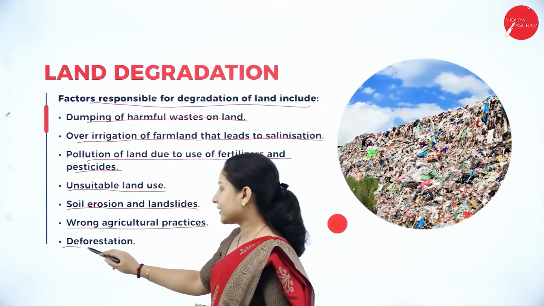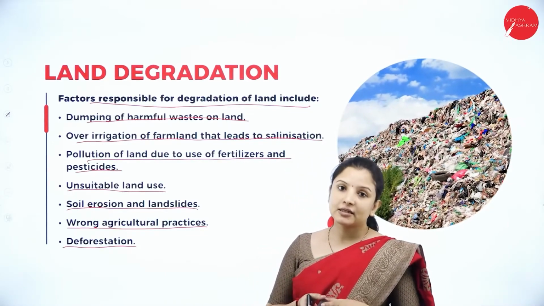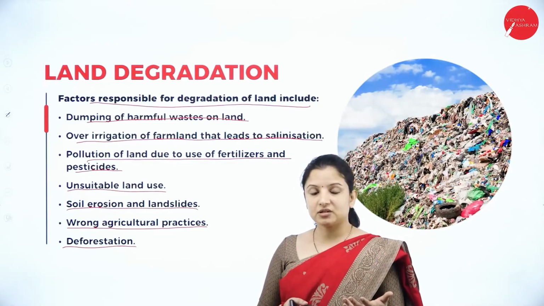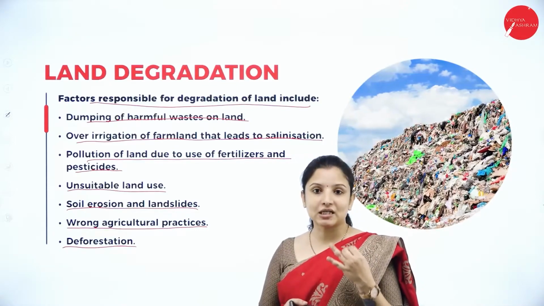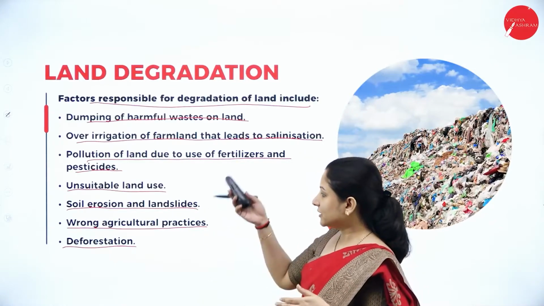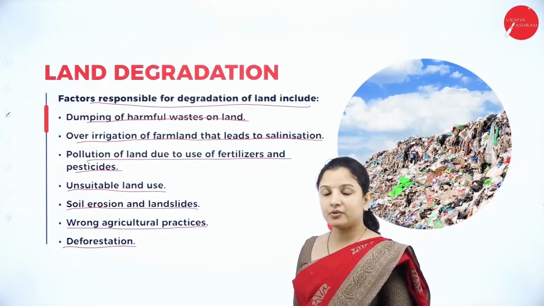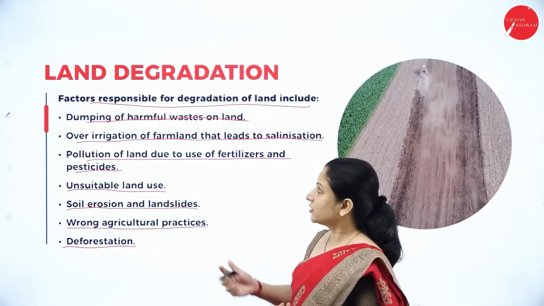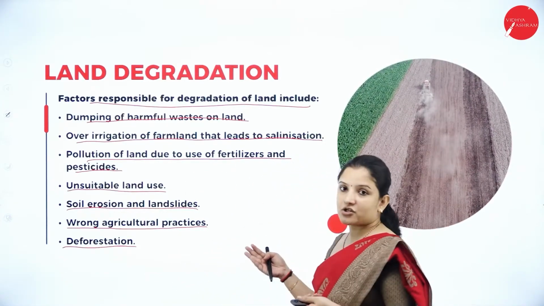Next important factor is deforestation. So deforestation has also led to land degradation. Deforestation is mainly because of human purposes, right? For industrial purposes, for agricultural purposes and all that, forests are cleared. So when forests are cleared, obviously it will lead to soil erosion, it will lead to landslides, it will alter the underground water table, and therefore lead to land degradation. These are some of the important factors that are responsible for the degradation of land.